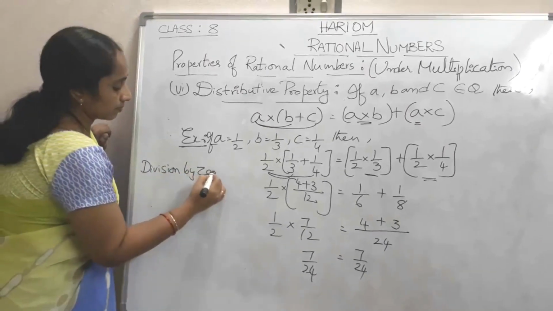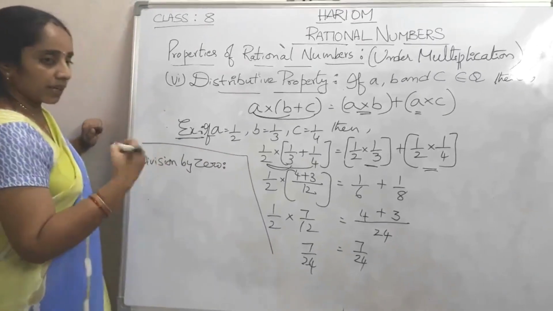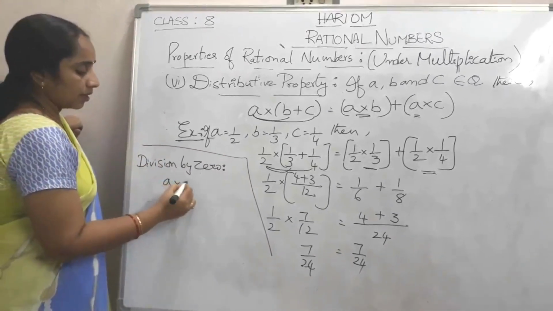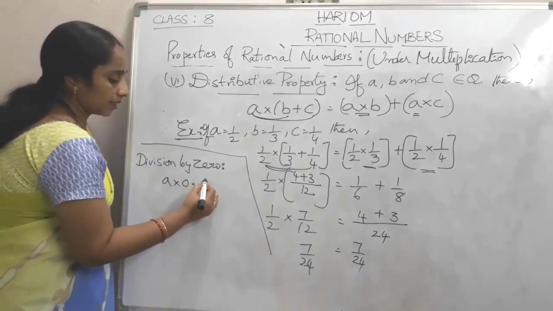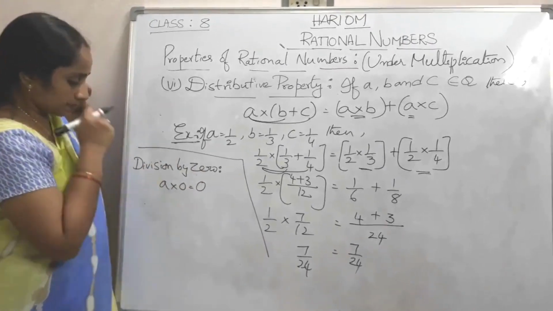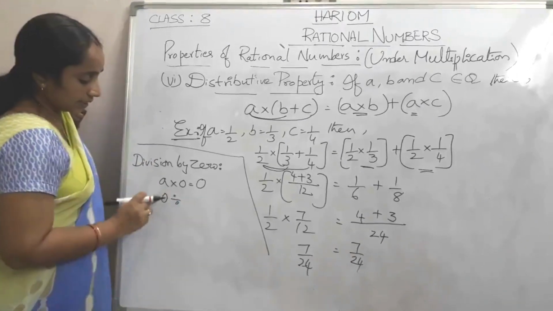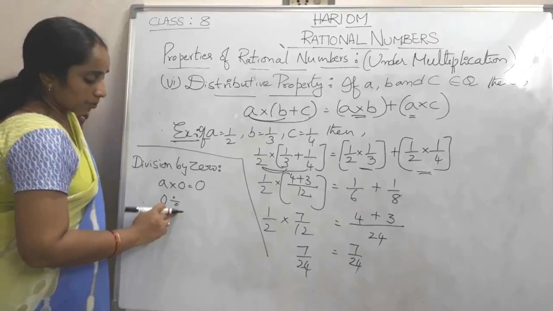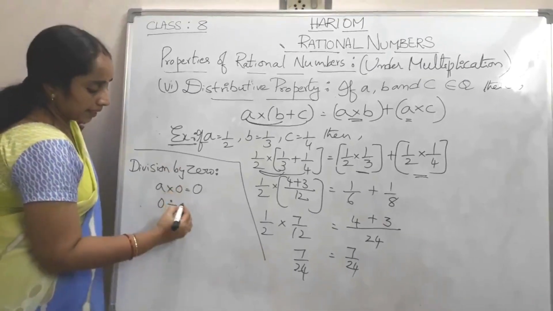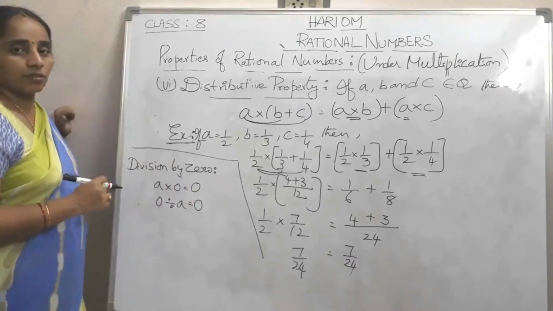And one more small important concept is division by 0. If we multiply any number with 0, we get the result 0. In the same way, if we divide 0 by any number, we get the result 0.